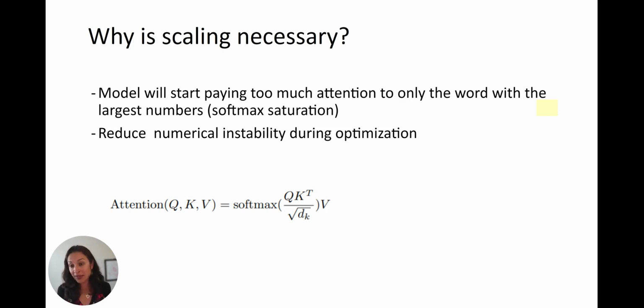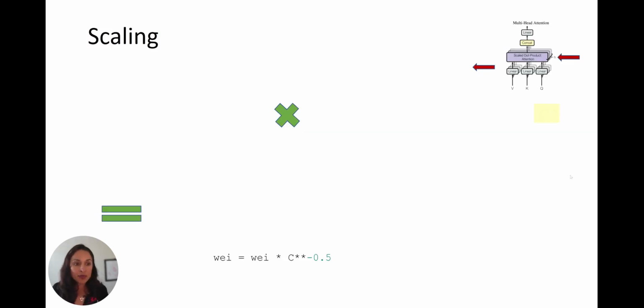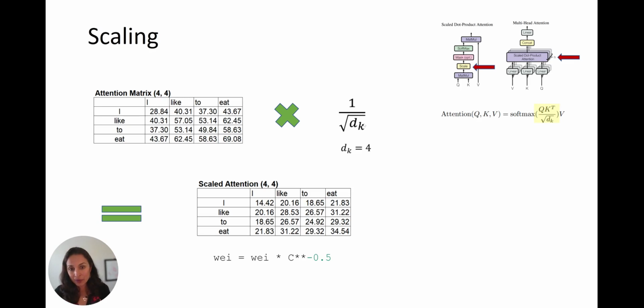That's pretty convenient. However, if you have large values, the softmax will start paying too much attention to only the word with the largest numbers. It's called softmax saturation, not good. So to reduce numerical instability during the optimization of the learning phase of training this model, you want to scale the numbers. So you're going to scale the Q times K transpose. Whatever it is, this is an easy step. We're just dividing everything by the square root of dk, which in this case is 4.